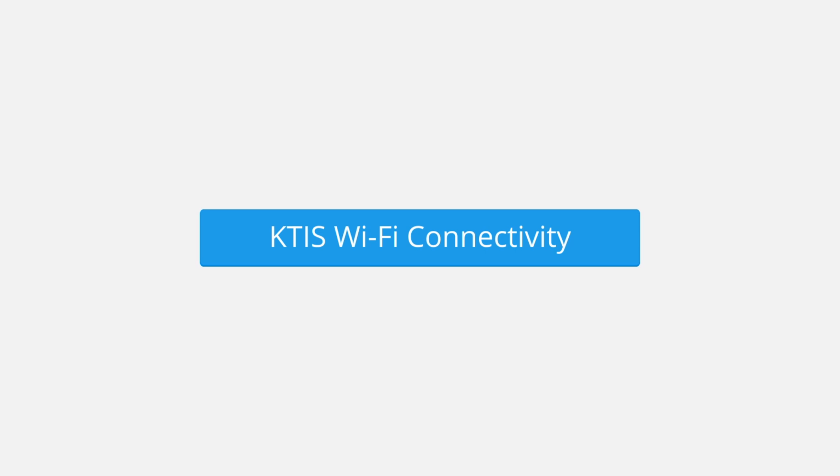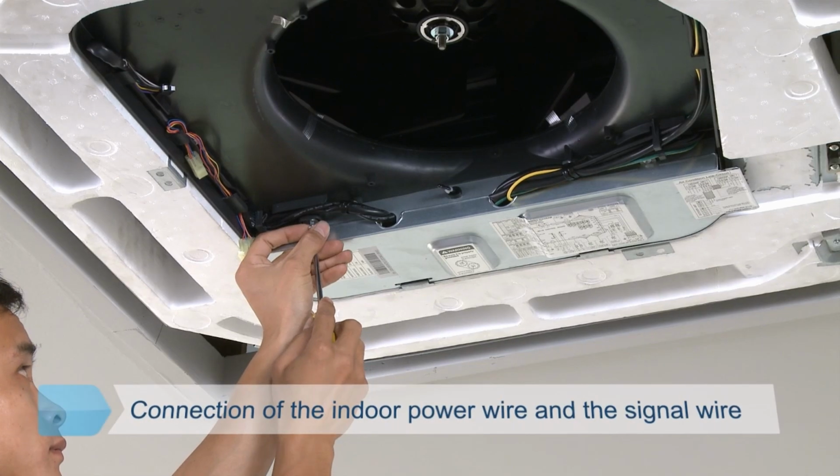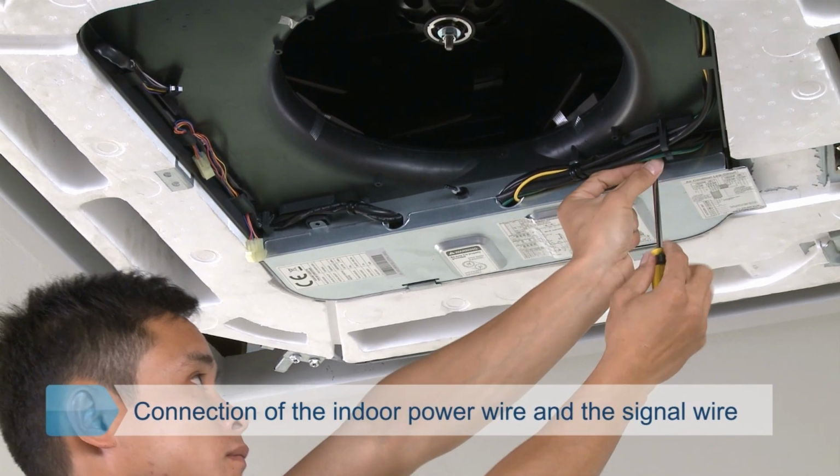KTIS Wi-Fi connectivity. KTIS features a Wi-Fi connection for remote control via the Net Home Plus app. Seen here is the indoor unit wiring diagram with Wi-Fi connection. Disassemble the cover of the electric control box.